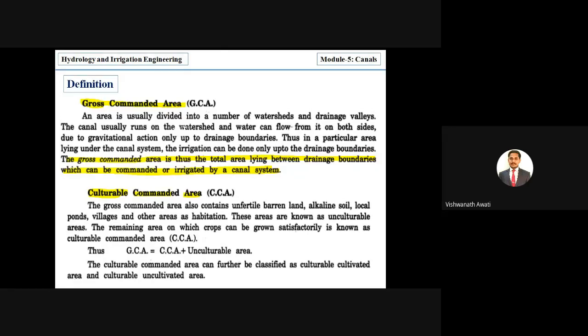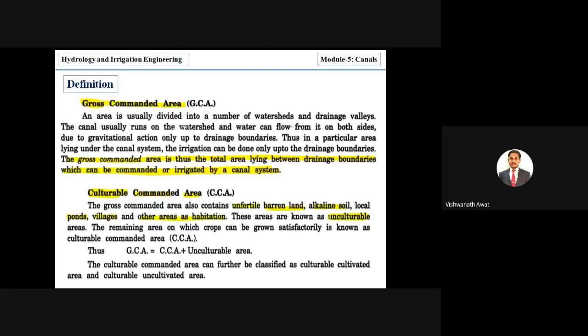The gross command area also contains unfertile barren land, alkaline soil, local ponds, villages, and other areas as habitation. These areas are known as unculturable area, which you cannot use for agriculture purposes.